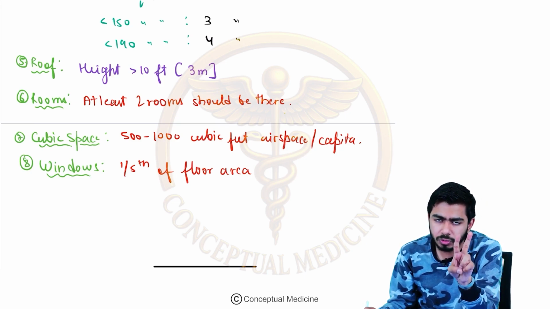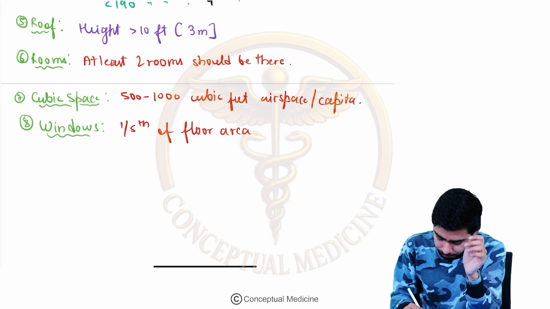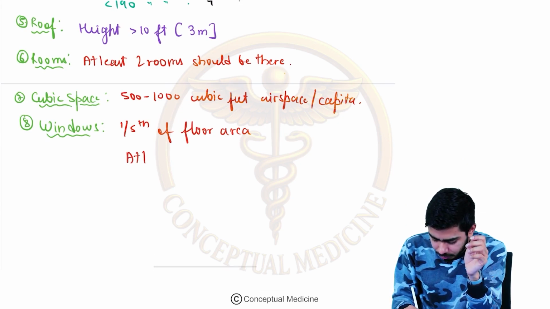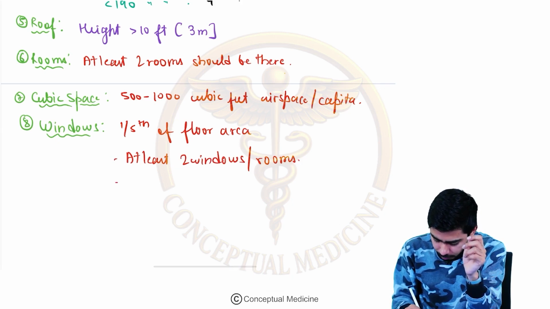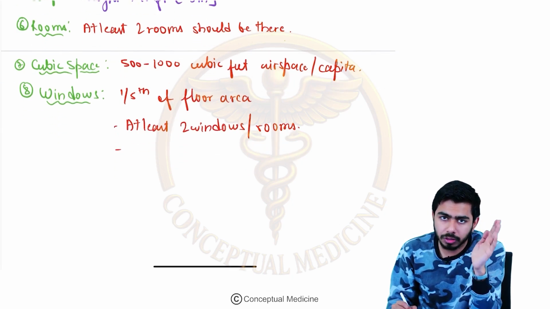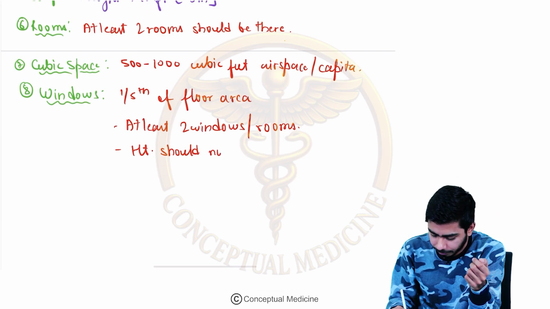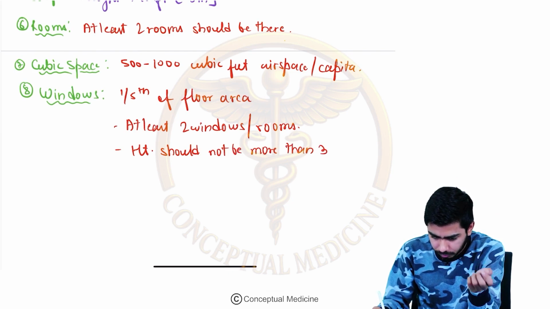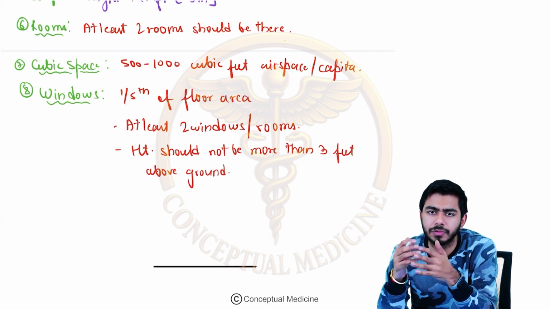Second thing is, at least one room should have 2 windows, so that we are properly maintaining the ventilation in the rooms as well. So at least 2 windows should be there for one room, 2 windows per room. And the second point is, the height of the windows should not be more than 3 feet above the ground, right? What about the doors? Doors should also cover 1/5 of the floor area.